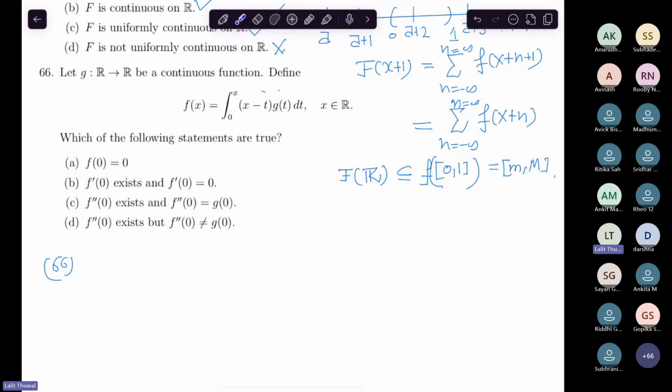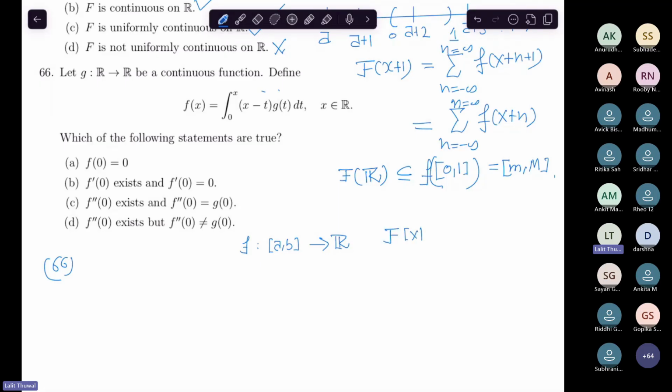Okay, so let me tell you. See, one thing you need to know: suppose you have a function f from a closed interval [a,b] to R, which is Riemann integrable.